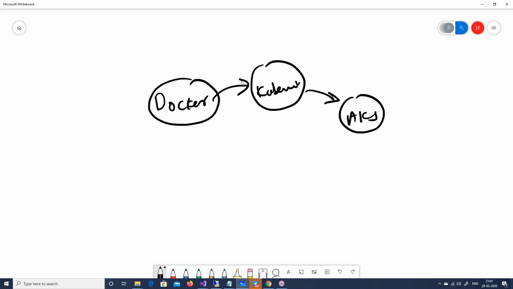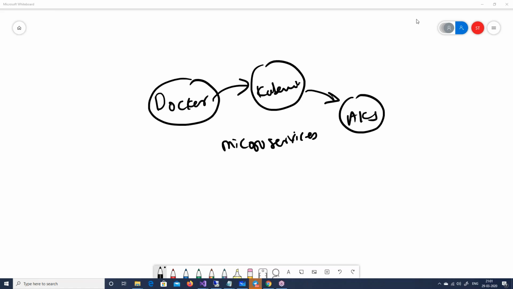Now, all of these 3 things have come into the picture because of one term called microservices. So let's first understand this terminology. What exactly is microservices, right?